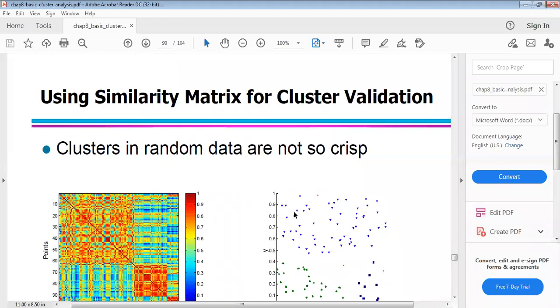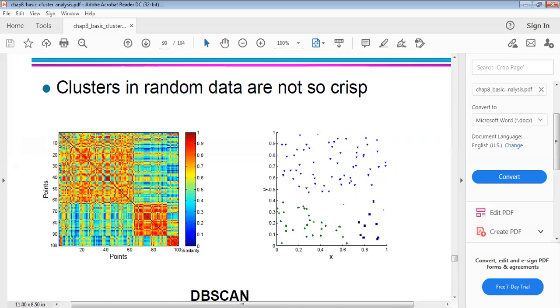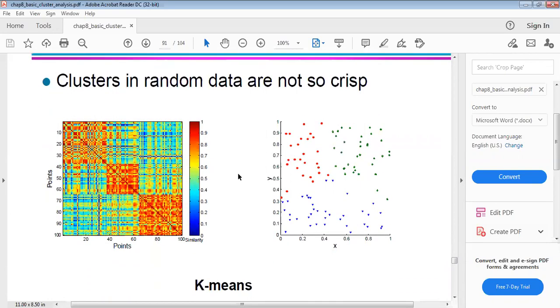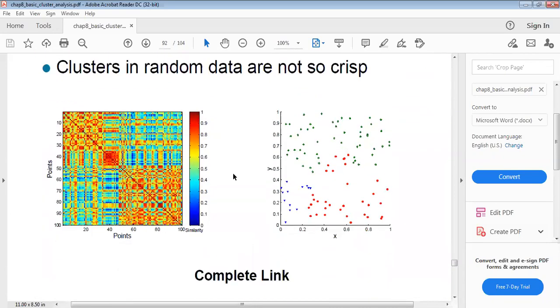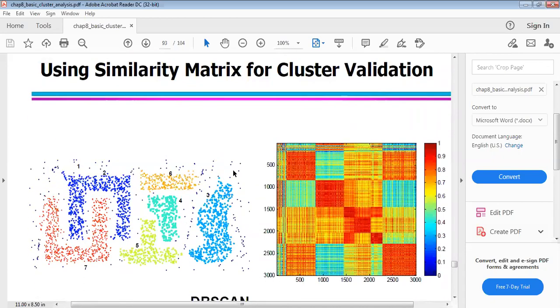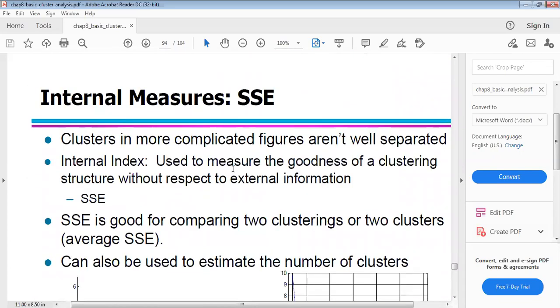Using the similarity matrix for cluster validation, clusters in random data are not too crisp. You have to represent it like this. That is the DB-scan algorithm. Using the similarity matrix for the cluster validation, clusters in random data are not too crisp. That is the k-means you have to apply. Complete link, how you can apply. This is the DB-scan. So this is regarding the DB-scan algorithm.